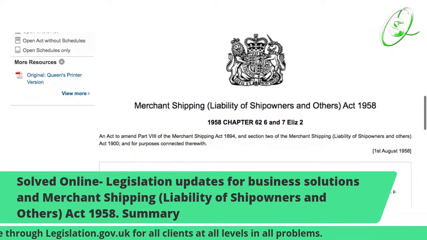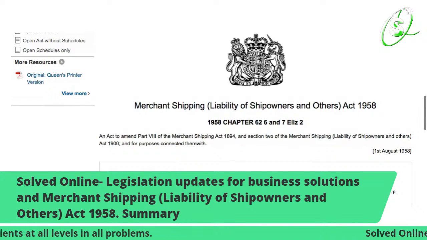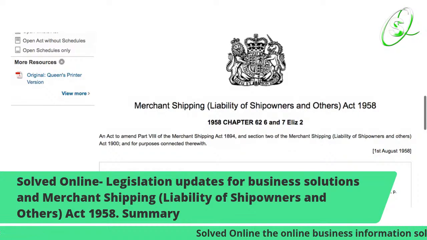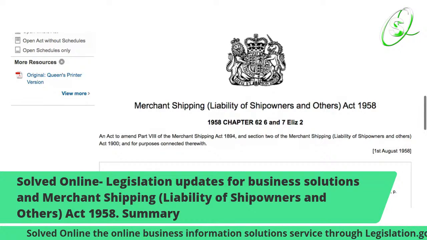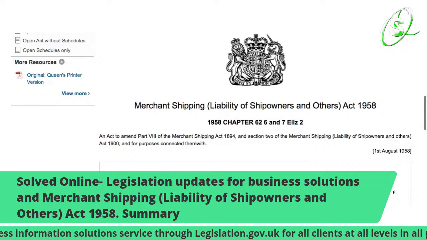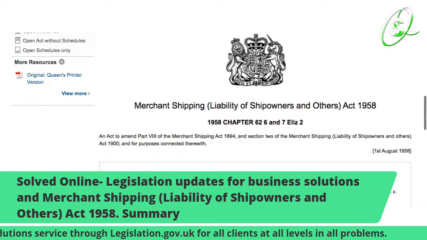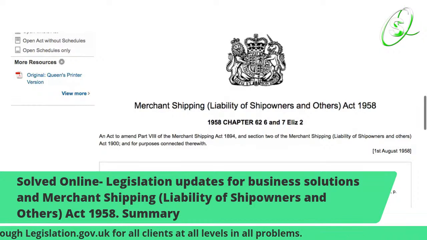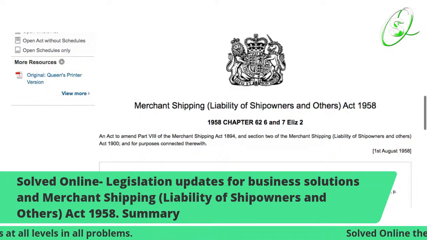An act to amend Part 8 of the Merchant Shipping Act 1894. That's a previous act. And section 2 of the Merchant Shipping Liability of Ship Owners and Others Act 1990, and for purposes connected therewith.